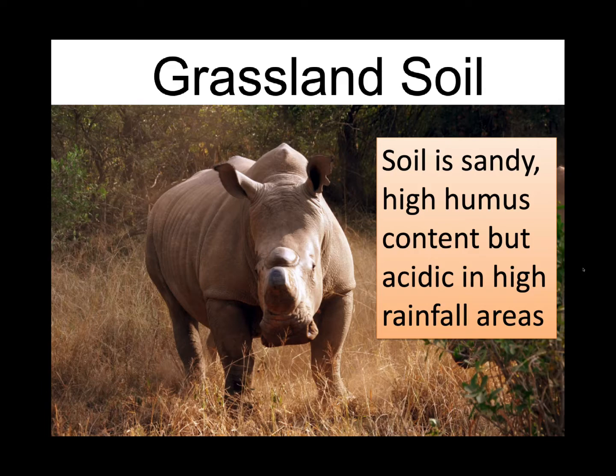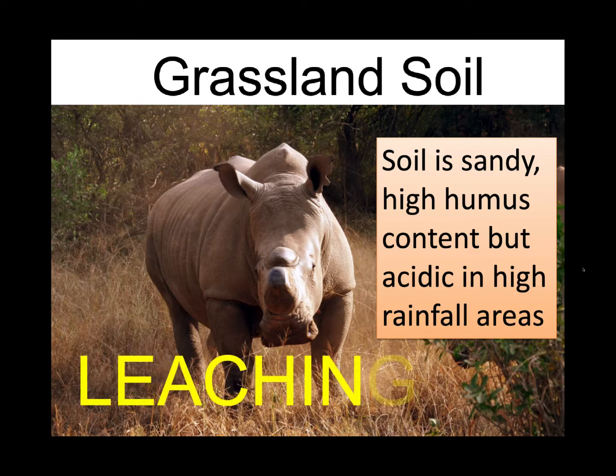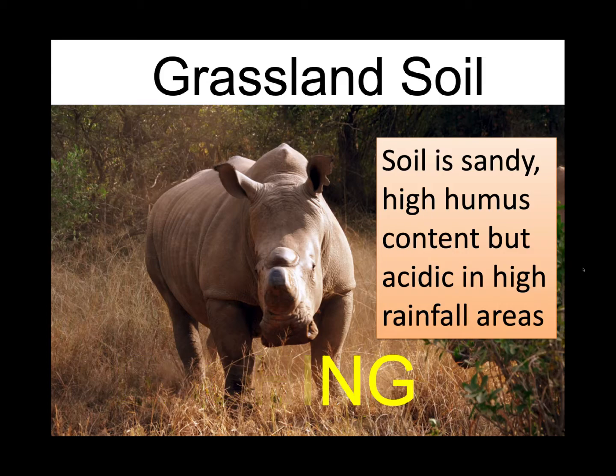But in the high rainfall areas, the soil is easily leached and becomes acidic. What does leached mean? Leaching is the loss of the plant's nutrients from the soil. And when this happens, you'll find that the soil becomes very acidic.